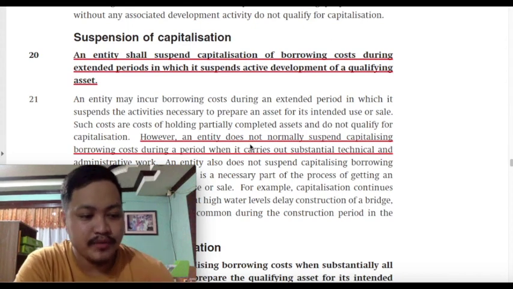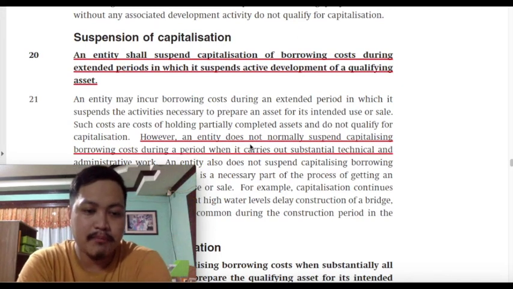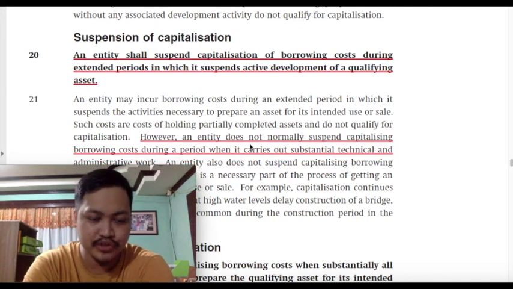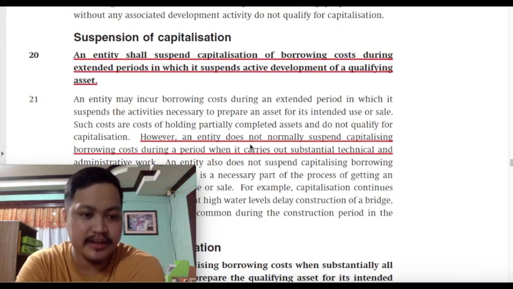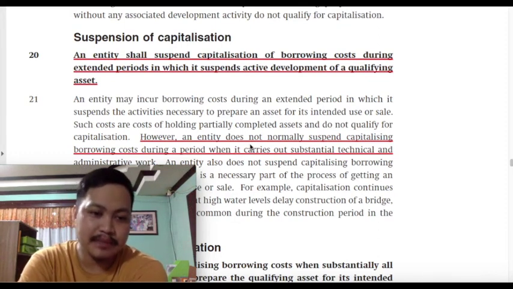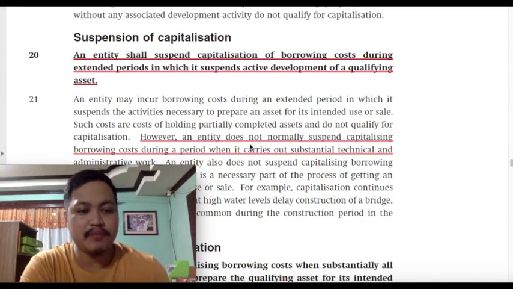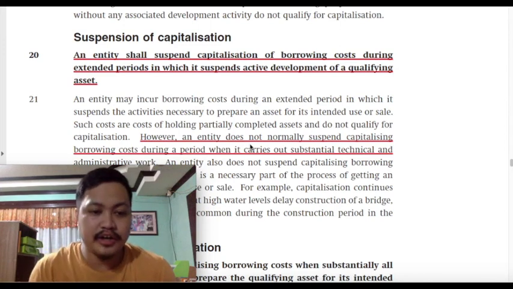Let me repeat that one. Borrowing costs before commencement date report as interest expense. Borrowing costs after cessation or completion date will also be reported as an expense. When can you capitalize? When can you include borrowing costs as part of the cost of an asset? Only if it pertains to borrowing costs incurred between the commencement date and the completion date. But as a final note, class, even within this period, the time between the commencement and the completion date, there may be times in which you will have to suspend capitalization of your borrowing cost.